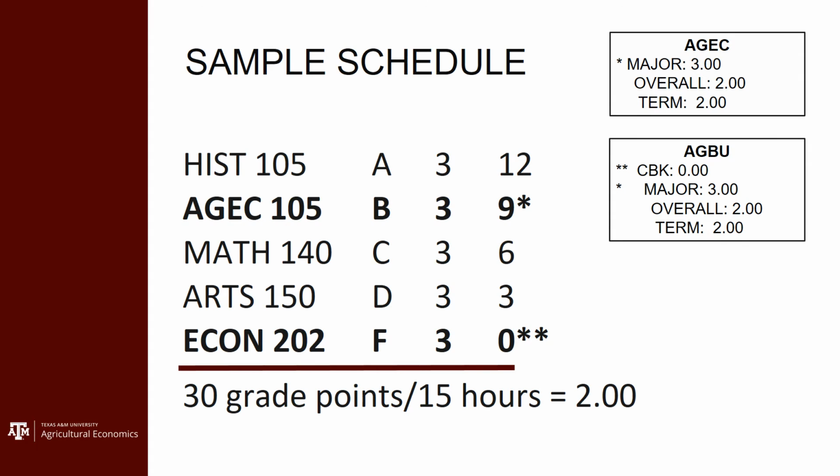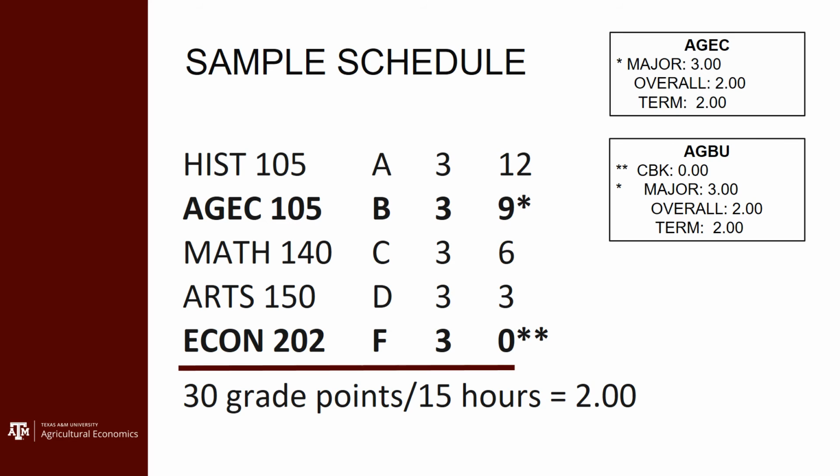So the way to calculate your GPA for this semester would be to add up all of these grade points from the columns, the far column on the right, and then divide it by the number of hours for the semester. And you can see that the student would have 30 grade points divided by 15 hours, so that would equal a 2.0. Now, a student might look at this schedule and say, okay, great, you said I needed a 2.0 to stay in good academic standing. It's not great in terms of what I have to tell my parents later on, but this is not going to be a problem. I'm still going to be in good academic standing.